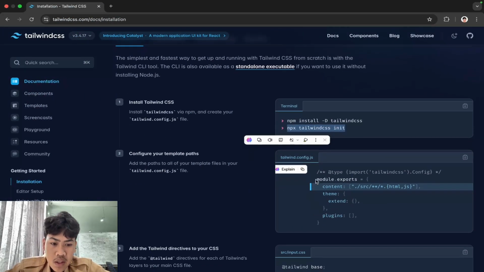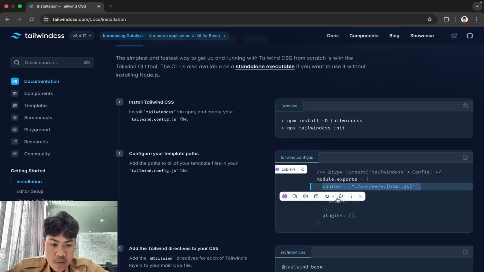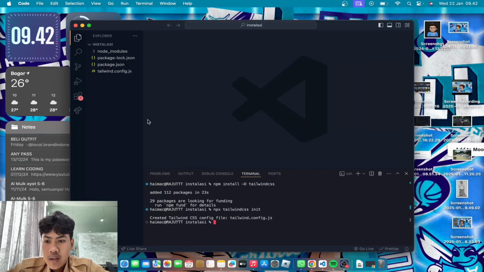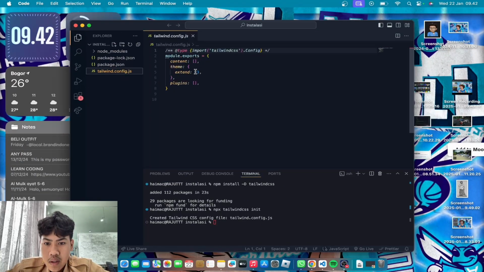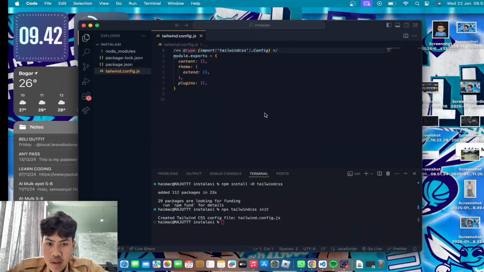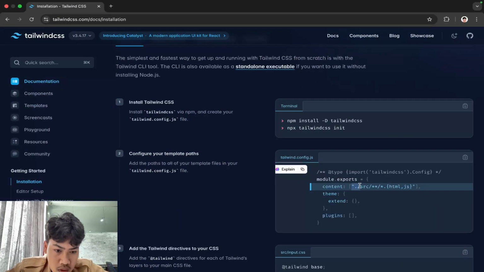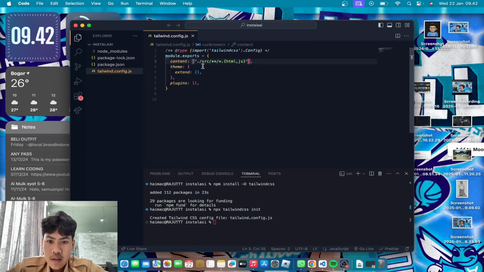So after that in tailwind.config.js we put this one, only this one, from here until this one. Okay, and then copy it and put it in the content section, only this one, I mean.